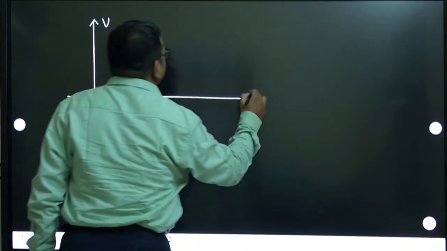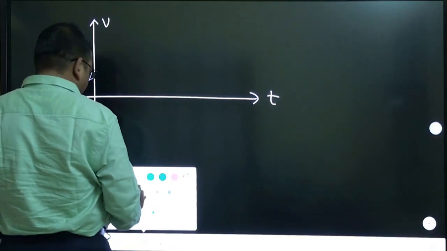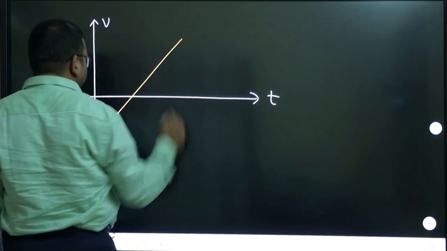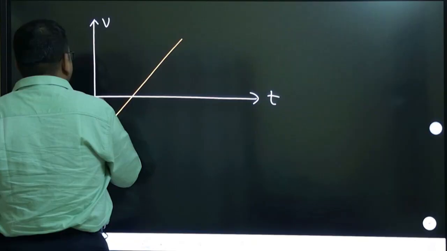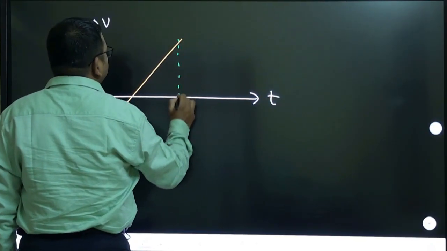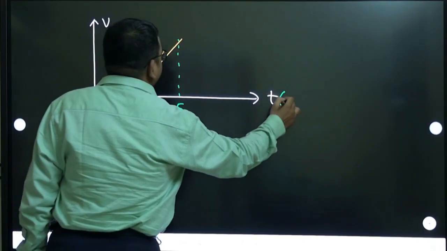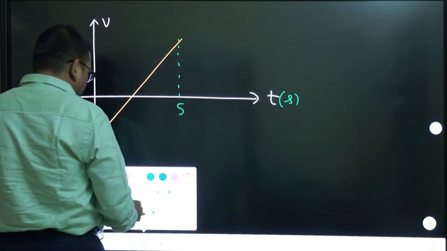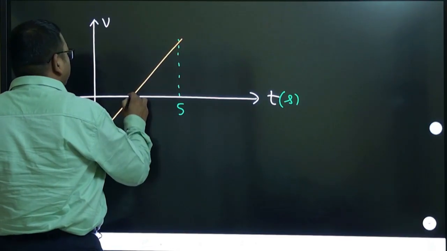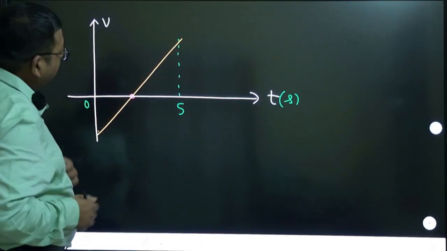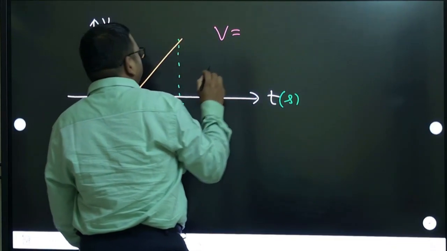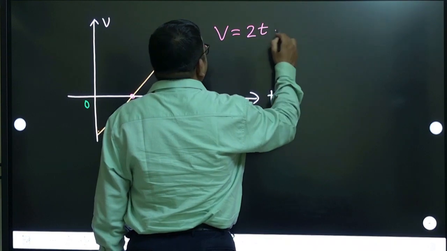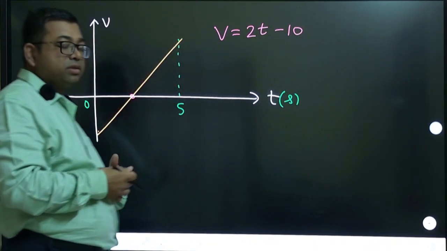Suppose this is a velocity time graph, and let us say the body is going this way. Let us consider it like this. And if they ask the total distance traveled between time 0 to some time, let us say 5 seconds, okay. So how will you calculate this? You need to first of all find out where this is 0. Suppose they may give you some equation of this. Let us write some equation. Velocity is equal to 2t minus 10.